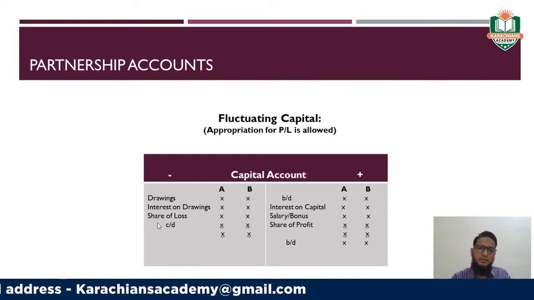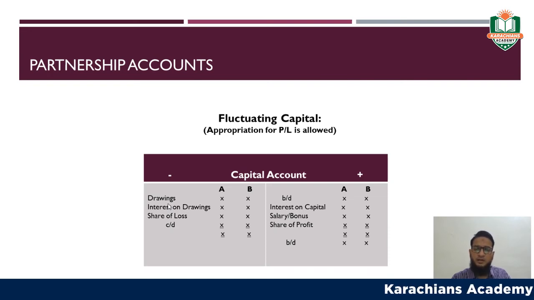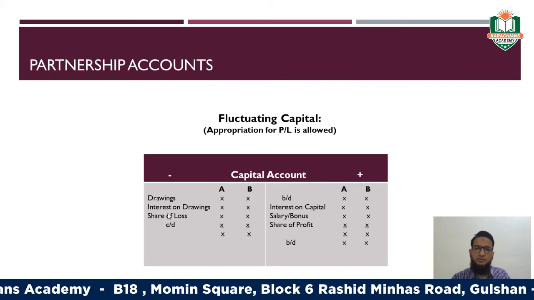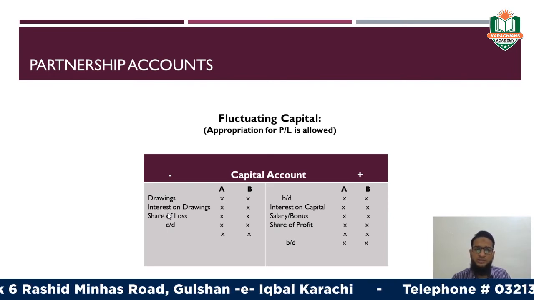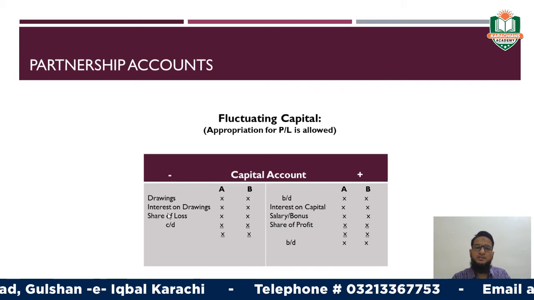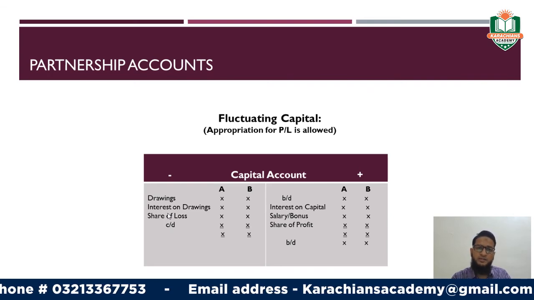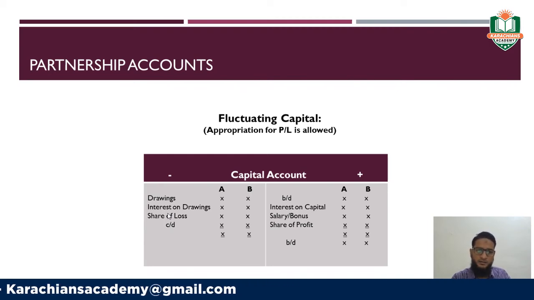Now look at those items due to which the capital account of the partners starts decreasing. The first one is the drawings. Due to the drawings, the capital account of the partners reduces, therefore it should have to be recorded in the debit side. Similarly, interest on drawings is a penalty which is charged on the amount of drawings from the partner's capital, right? Therefore it reduces the amount of capital, therefore finally it will be posted in the debit side, right?